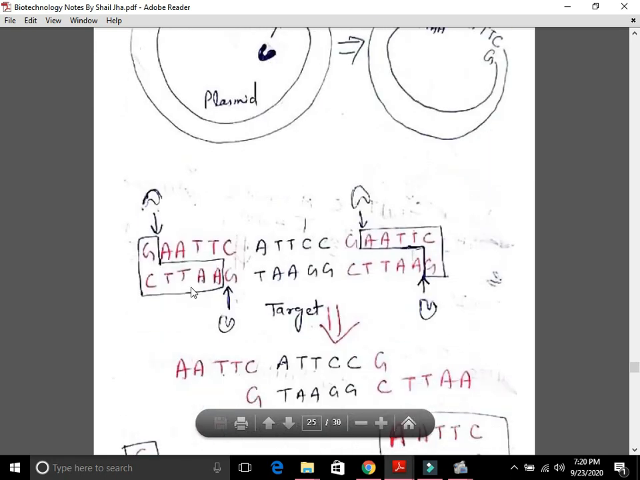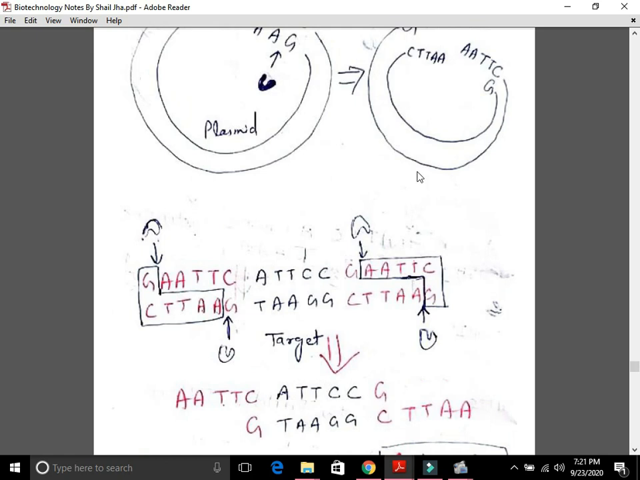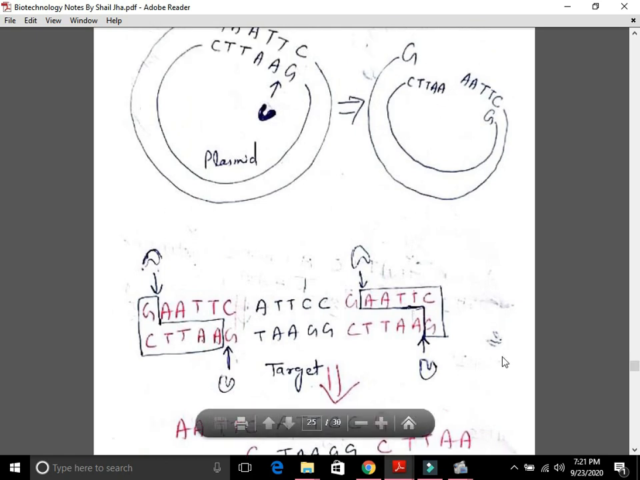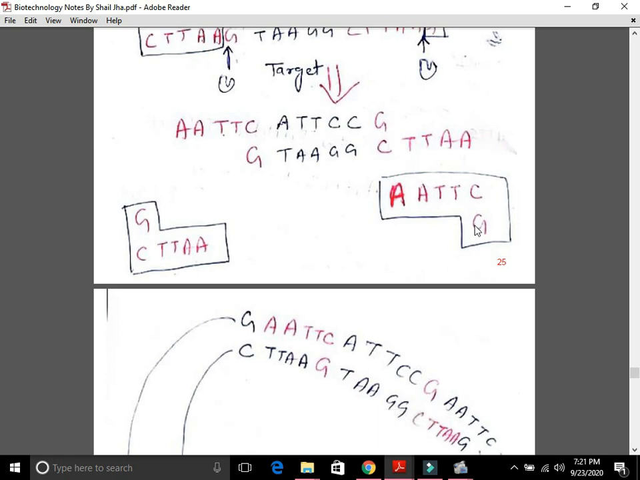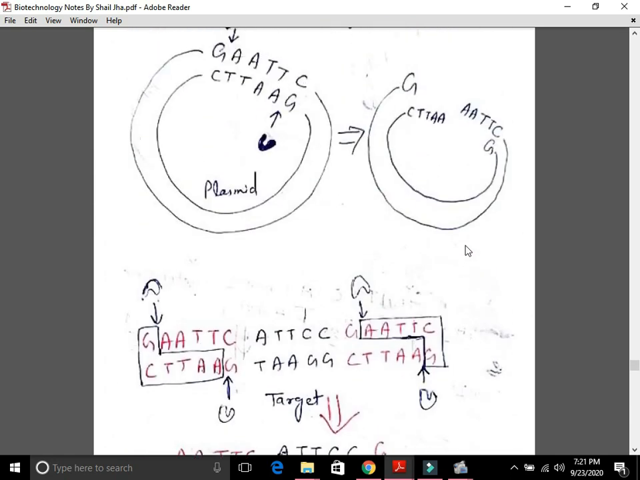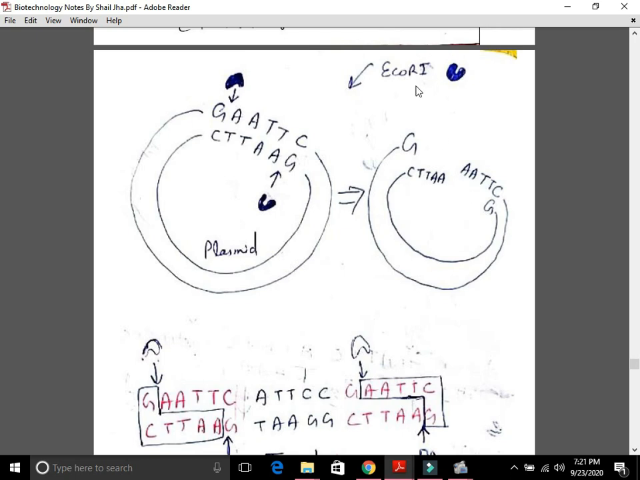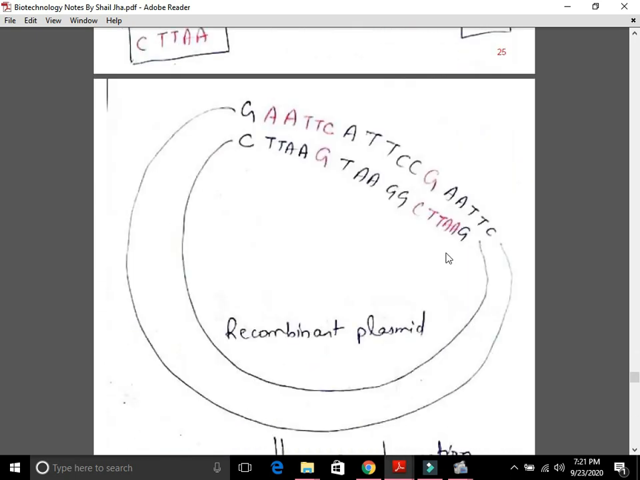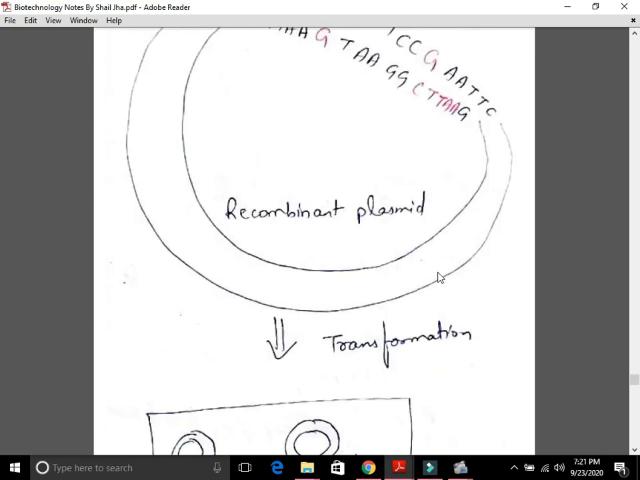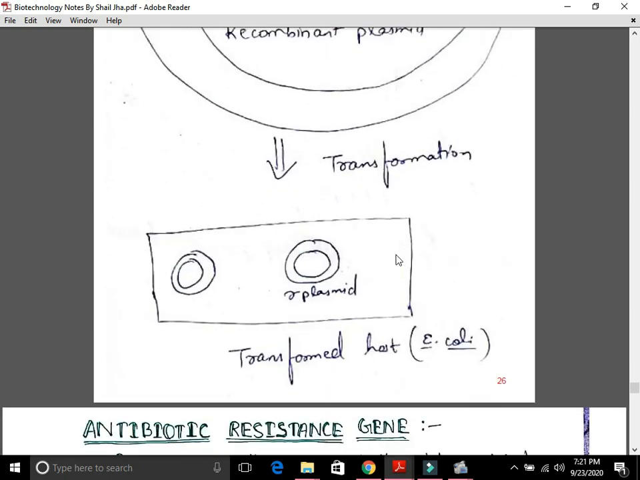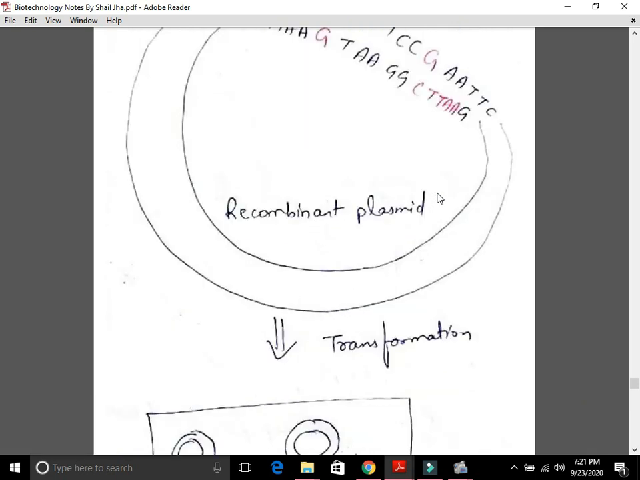Then this is the target and how the same EcoR1 will cut the target, and when this target molecule and this plasmid which we have cut with EcoR1 are mixed, then this is our result which we call as recombinant plasmid. Then this recombinant plasmid is inserted into the host, then that host will be called as transformed host and the process will be called as transformation.